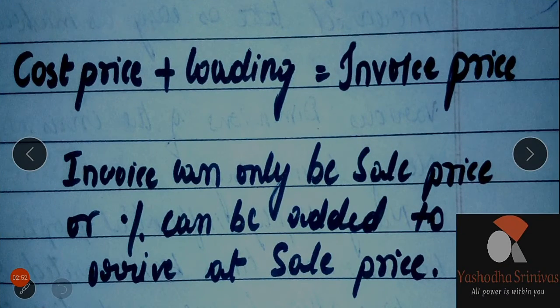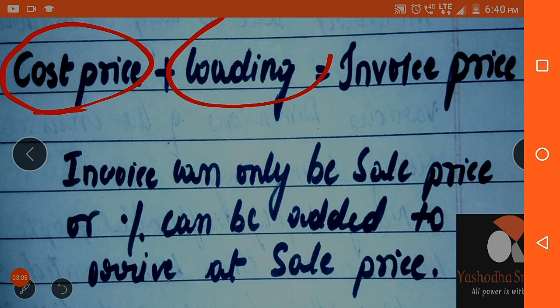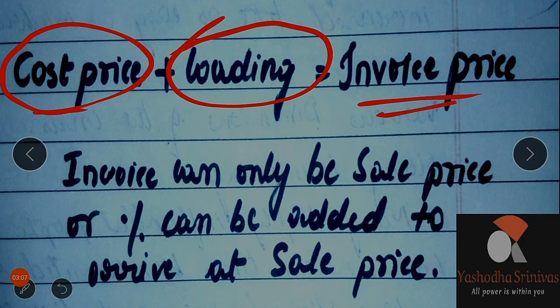So today we are going to study about the cost price as well as the loading price. What do you mean by loading, as well as what do you mean by the invoice price? First understand this. Cost price is nothing but a price which involves all the costs. It can be the production, the marketing, advertising, all the promotional activities. That is the cost of goods sold. Everything is involved in the cost price.